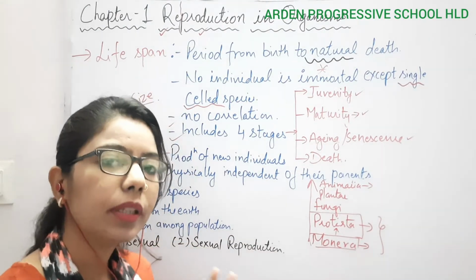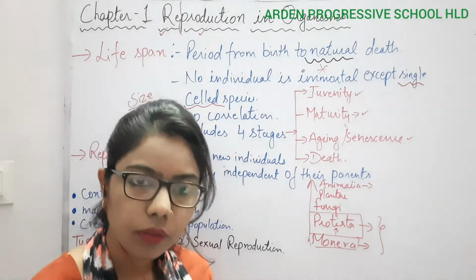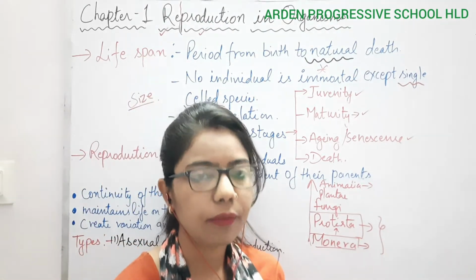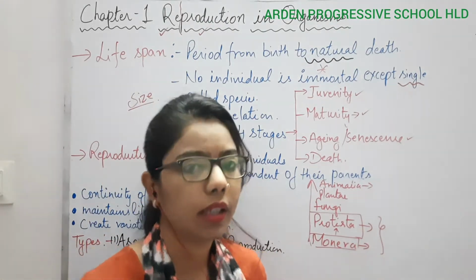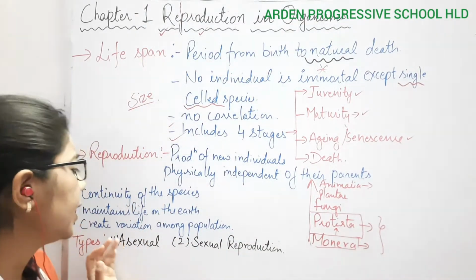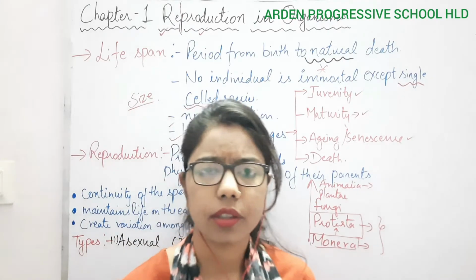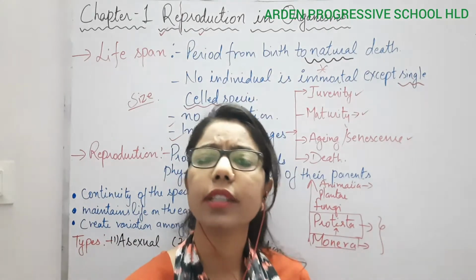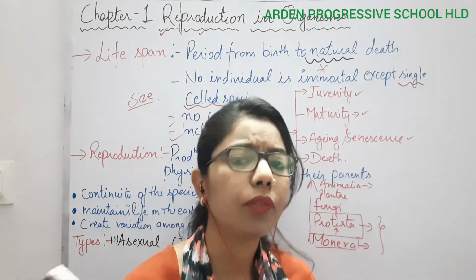If life will not be there, what will happen? No one will be there. Okay, because everyone is dependent on the other organisms, right? Next, it is creating variation among the population. If I talk about reproduction, what is happening? We are getting more and more variation.